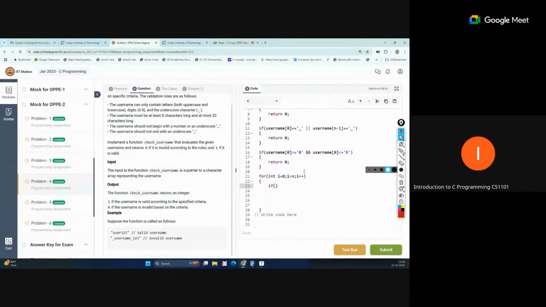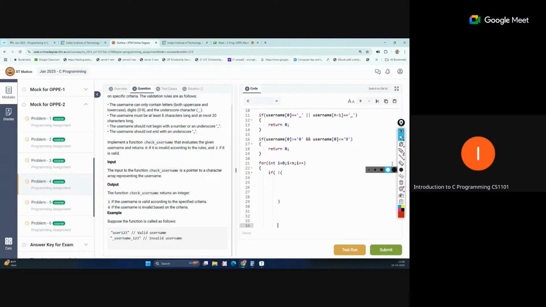condition. So here we will write multiple conditions, and we will check if that is not true. So we are checking that the character is coming in the range.